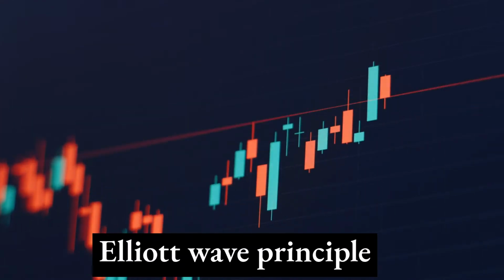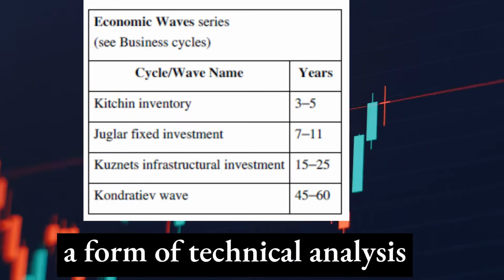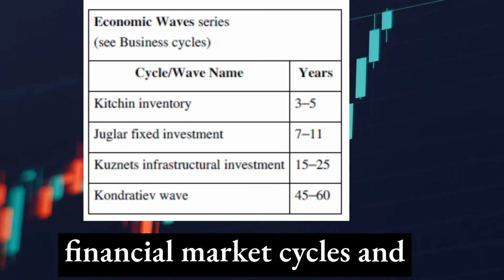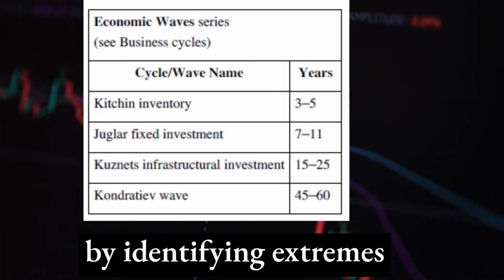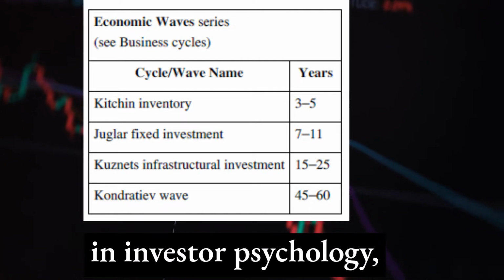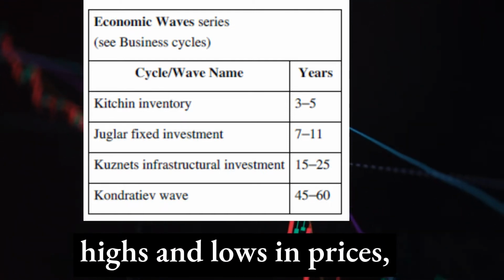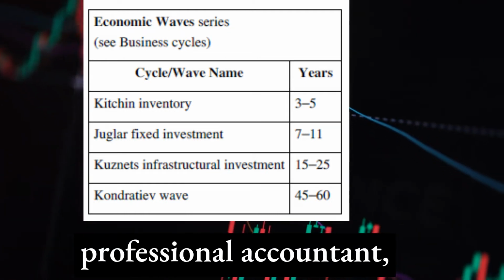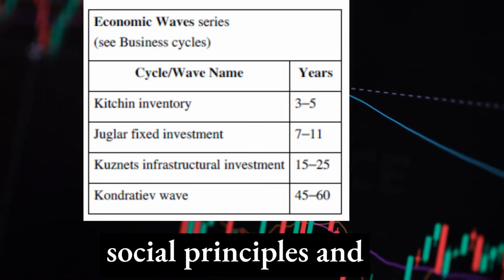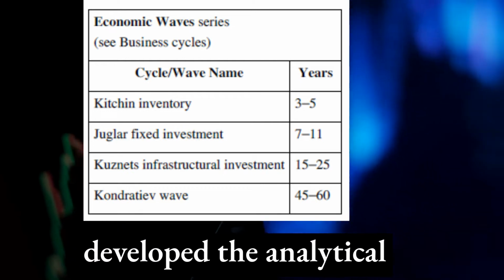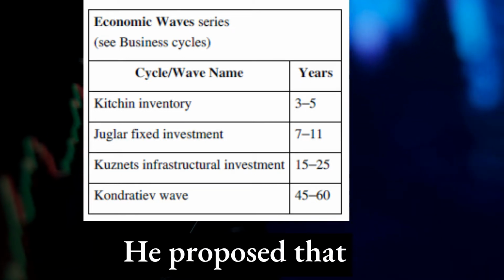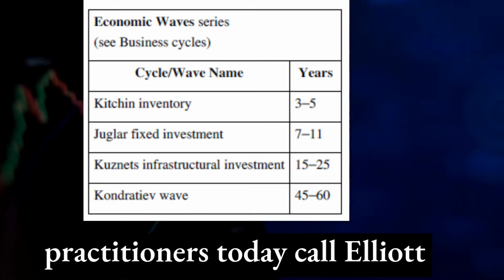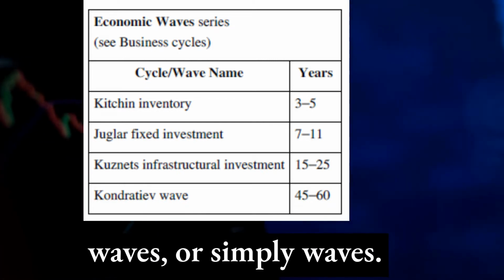Elliott wave principle. The Elliott wave principle is a form of technical analysis that traders use to analyze financial market cycles and forecast market trends by identifying extremes in investor psychology, highs and lows in prices, and other collective factors. Ralph Nelson Elliott, a professional accountant, discovered the underlying social principles and developed the analytical tools in the 1930s. He proposed that market prices unfold in specific patterns, which practitioners today call Elliott waves or simply waves.